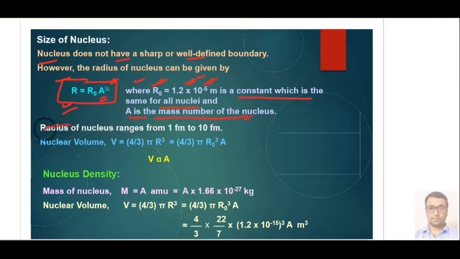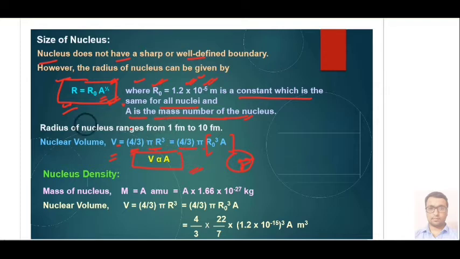If we want to calculate the volume of the nucleus, we use the formula for a sphere, 4/3 π r³. Replacing r with R0 A^(1/3), we see that volume is directly proportional to mass number.